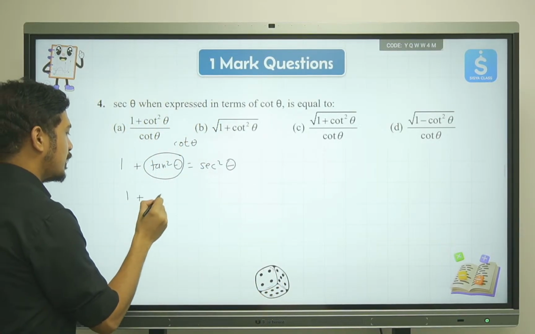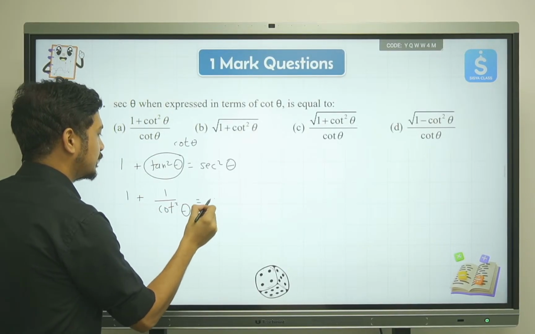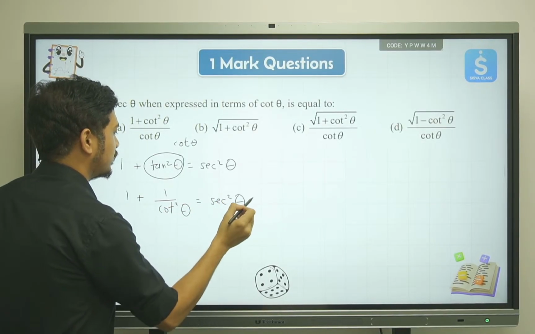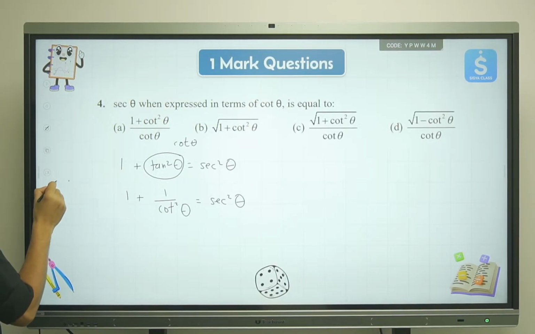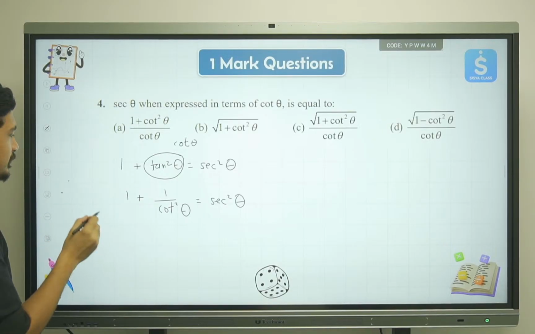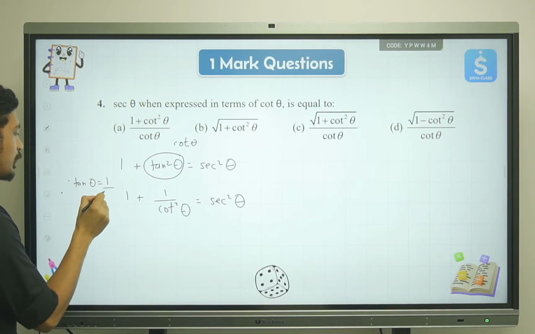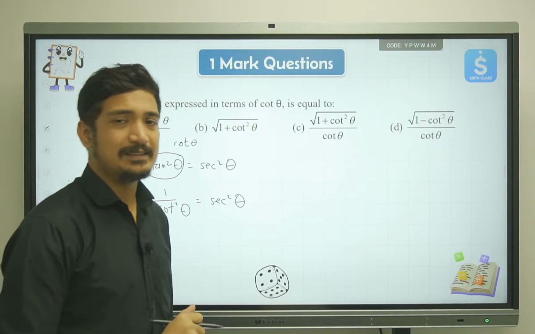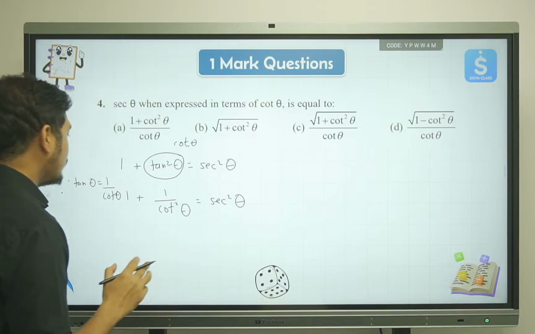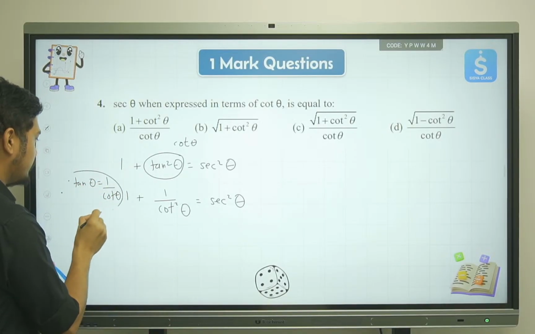So this is how the answer will come. 1 plus 1 upon cot square theta is equal to sec square theta. The reason is since tan theta is equal to 1 upon cot theta. So this will be the reason for it. Now what I will do is, I'll just keep this in a circle.